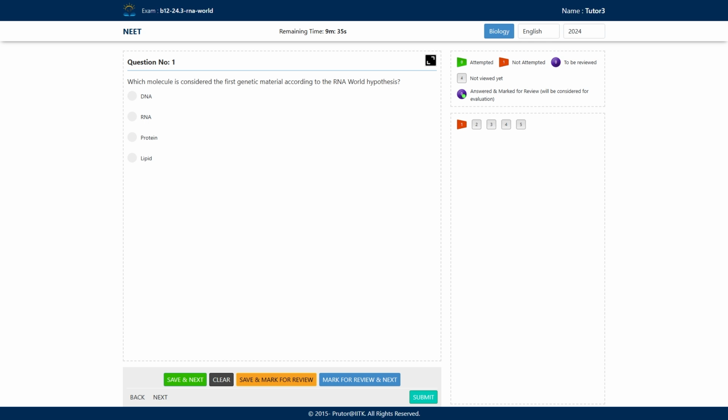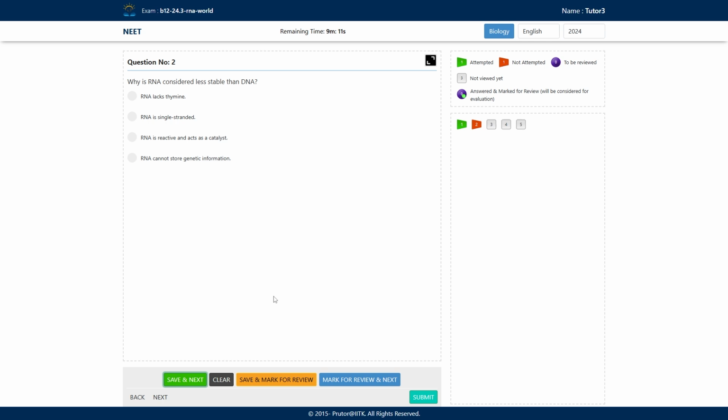So now we will start the DPP questions for today's class. First question asks, which molecule is considered the first genetic material according to the RNA world hypothesis? So they are asking, according to this RNA world hypothesis, what was the first genetic material? And we know what it is. It is RNA only.